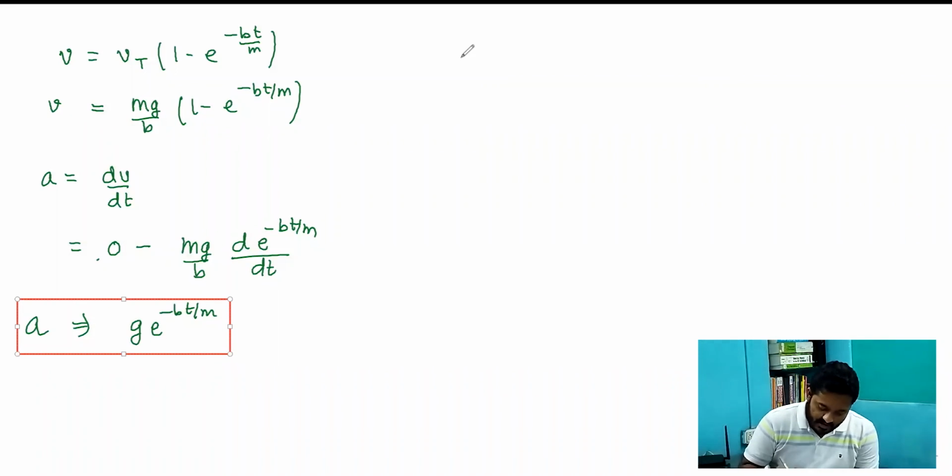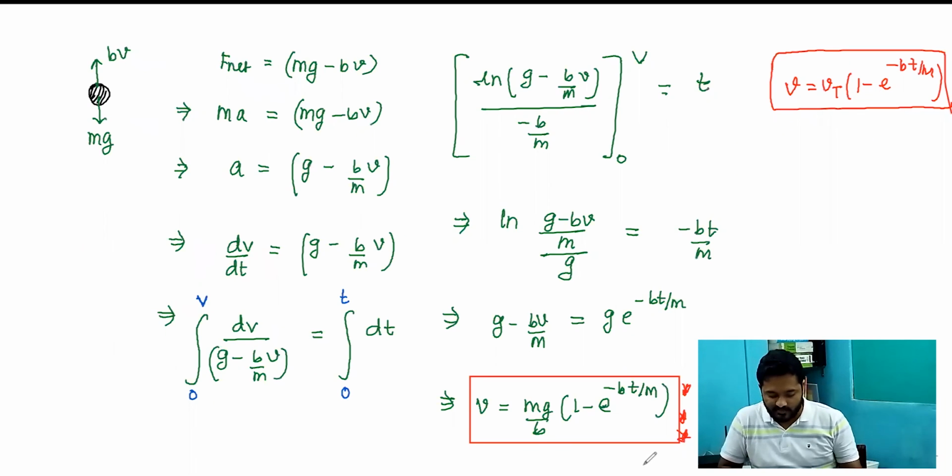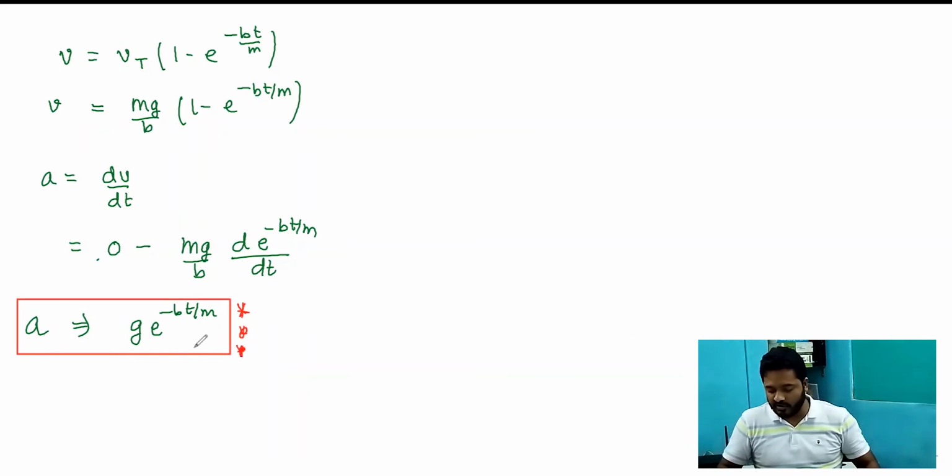So this is the value of acceleration as a function of time that we have attained. This is the value of velocity as a function of time that we have attained. And this is the acceleration of the particle as a function of time which we have attained. And then once the terminal velocity is reached, what will happen? This acceleration will nullify because it will move with constant speed. So the acceleration value after that during that free fall will become 0.